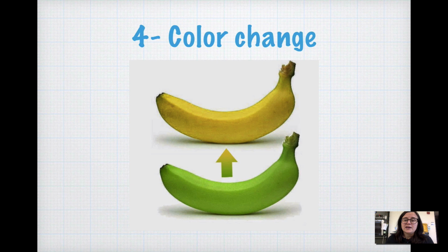Another example of a chemical change is a color change. This one can be tricky because there are some physical changes that seem like the color changes, so be careful with this one, but a good indication that a chemical change has taken place is if there is a change in color.